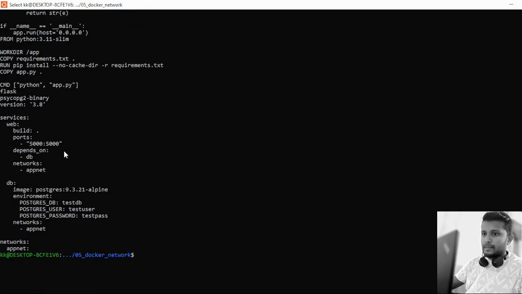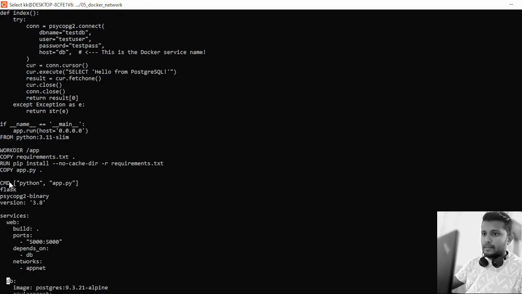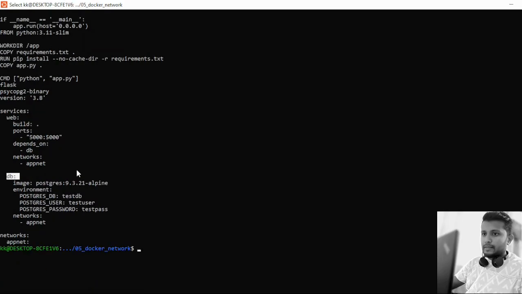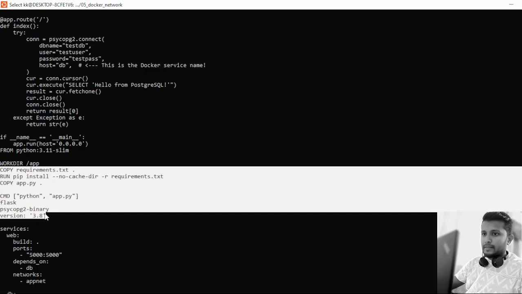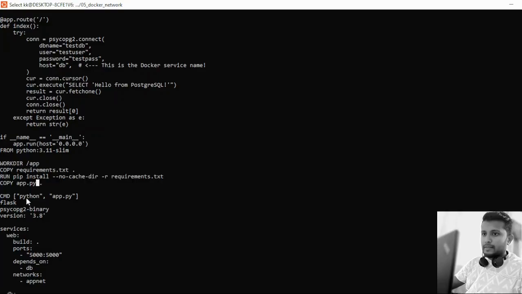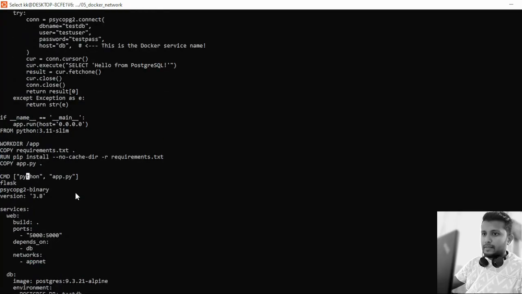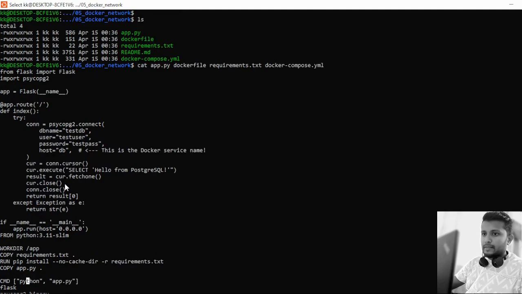Over here in the Docker Compose file, we are creating two services: the web server and the database server. Here the web server is connecting to the database with the database name. And in the Dockerfile, I'm just copying the requirements file, copying the source code, and running the web server. So we'll bring up this application and see how the web server can talk to the database server with the database server name.